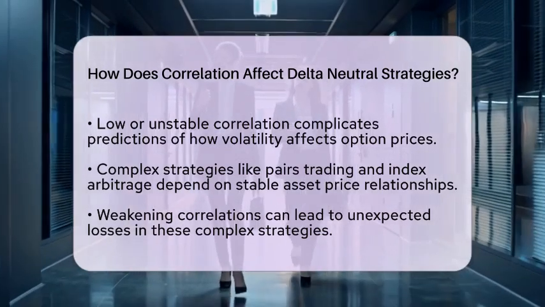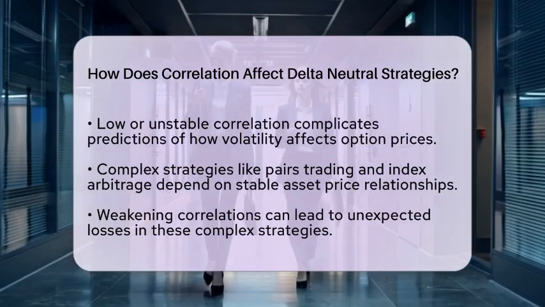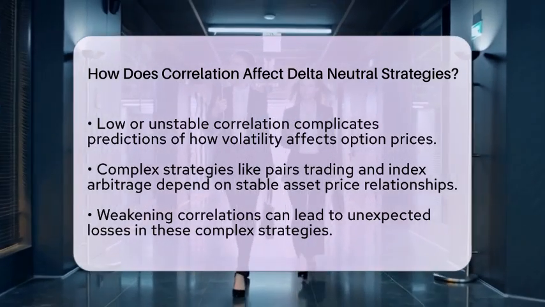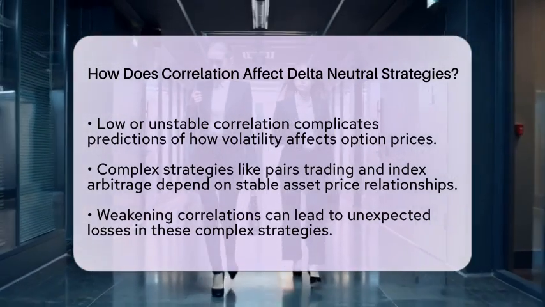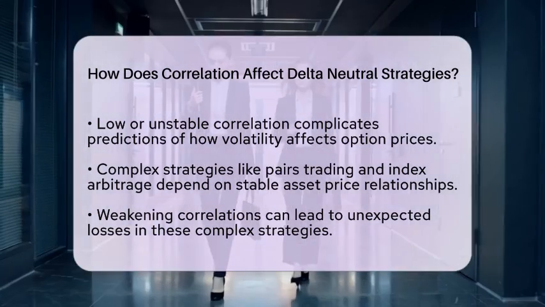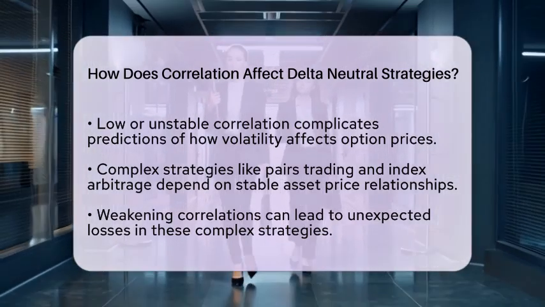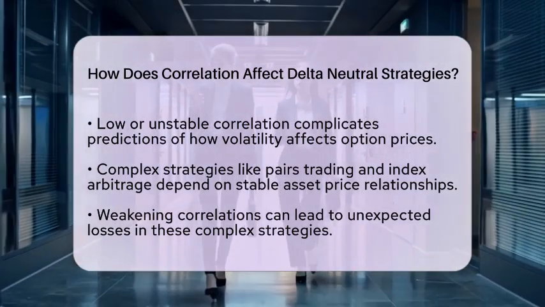In more complex delta-neutral strategies, such as pairs trading or index arbitrage, correlation becomes even more critical. These strategies rely on stable relationships between asset prices. If correlations weaken, the assumptions behind delta neutrality may fail, leading to unexpected losses.